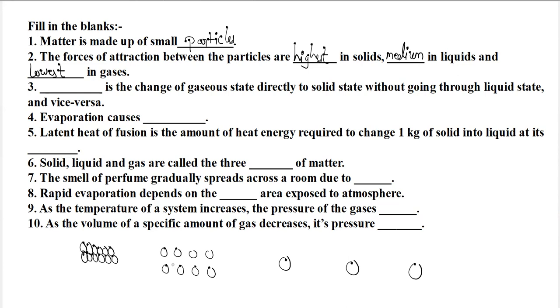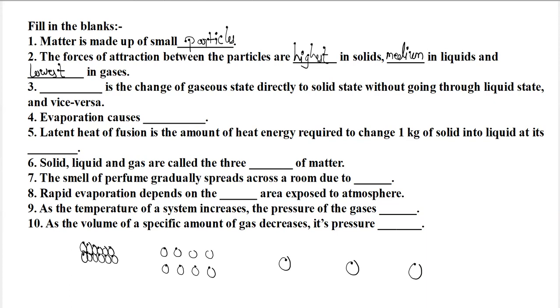While in case of liquid, the force of attraction is intermediate. It means it is medium, lower as compared to solids, but greater as compared to gases. So the particles are not that far away from each other, but they have some space between them, due to which they are more flexible as compared to solids. While in case of gases, the intermolecular force is very low. That's why the particles of gases are very far away from each other. Let's move further and see the next question.